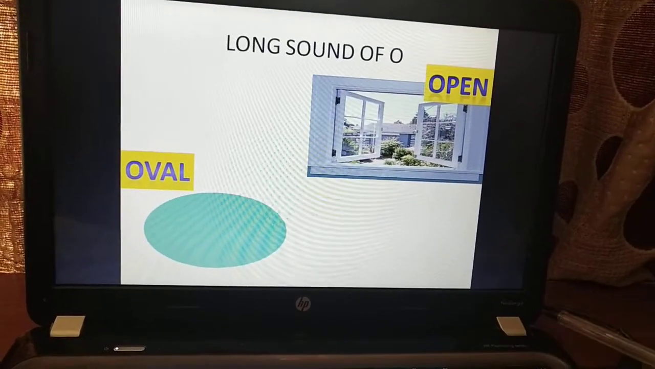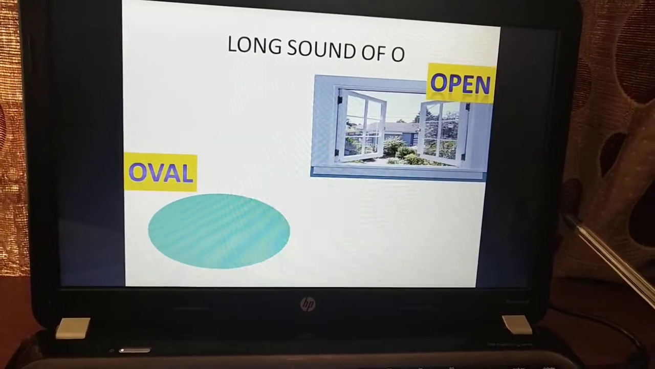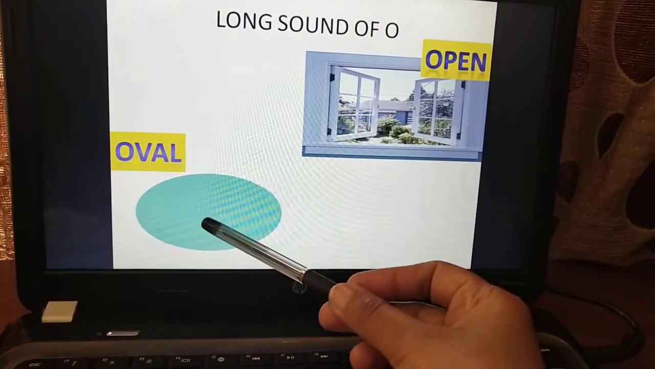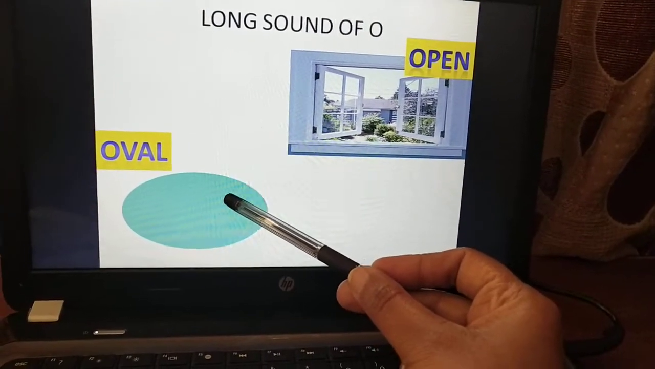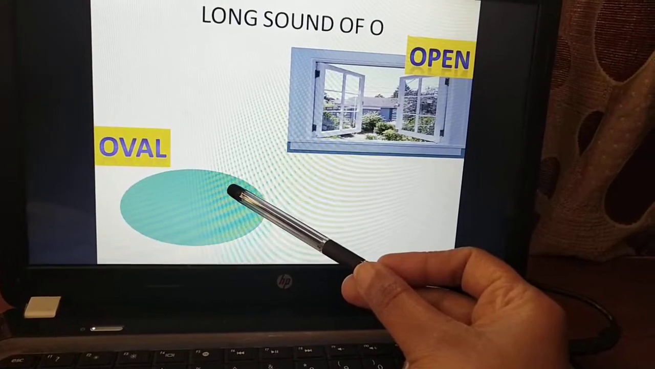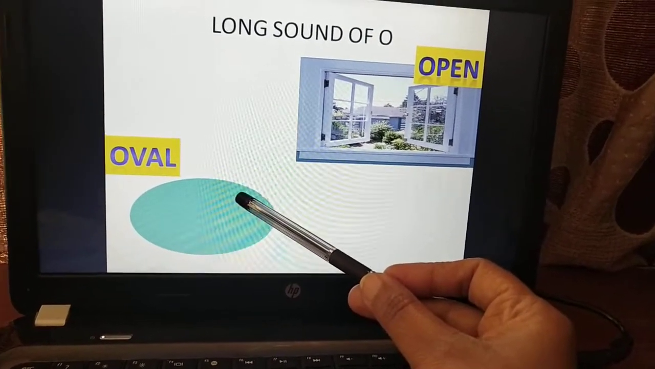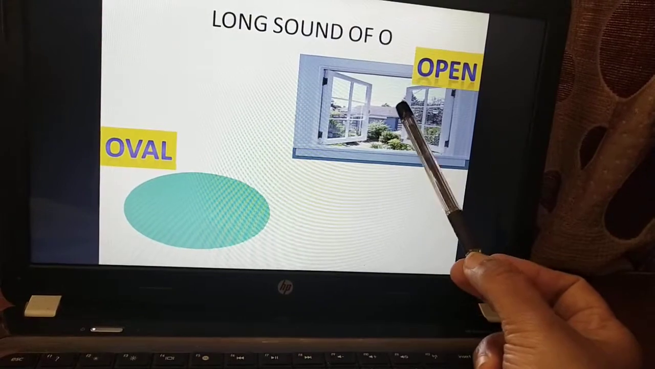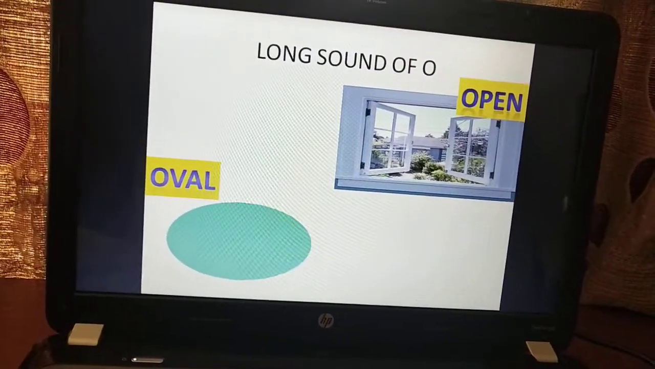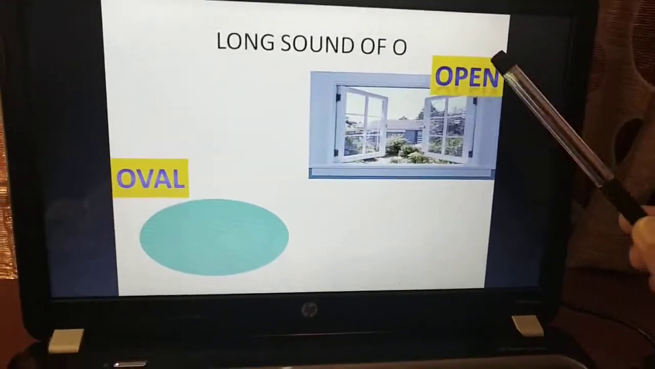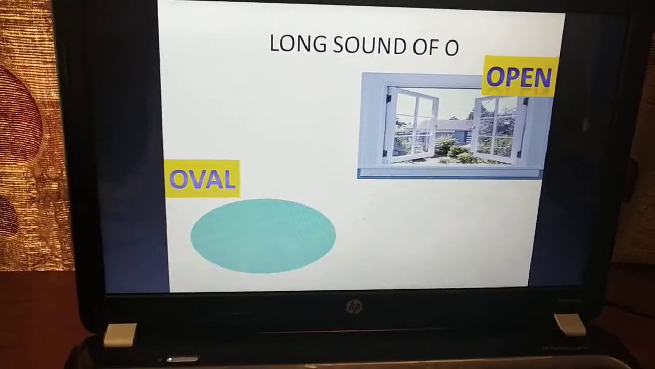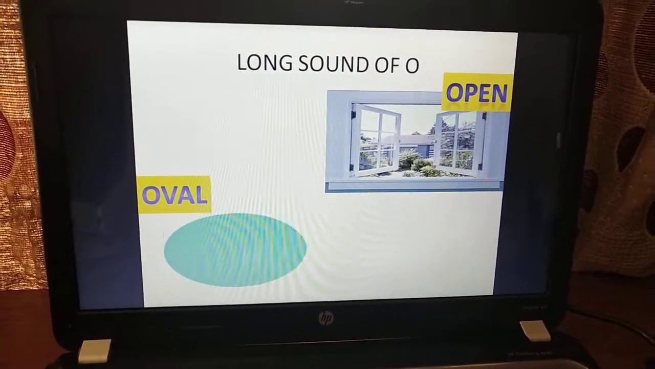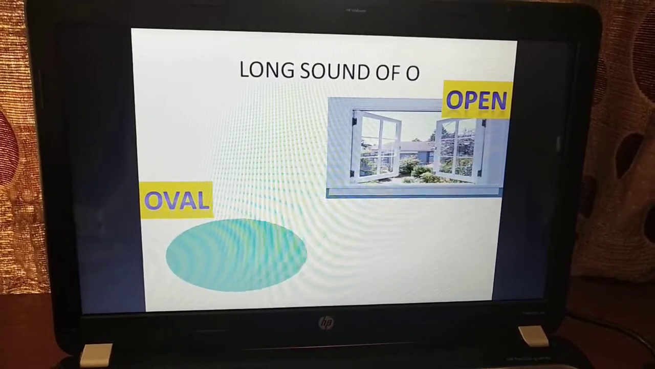Next is long sound of vowel O. So when you say octopus, ostrich, so that is the short sound of vowel O. Here you are familiar with this shape. What is this shape? It is oval. Okay. So it is not oval, it is oval. Okay. And you can see the two windows are open. So you don't call it open, you say open. Okay, so that is the long sound of vowel O. O as in open, oval. Short sound of vowel O is O. Okay, but long sound of vowel O is O.